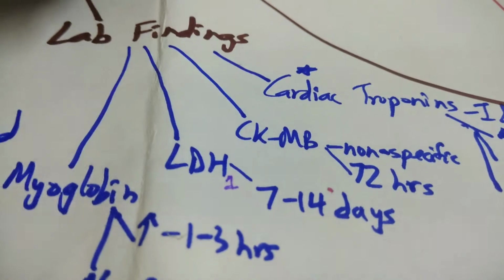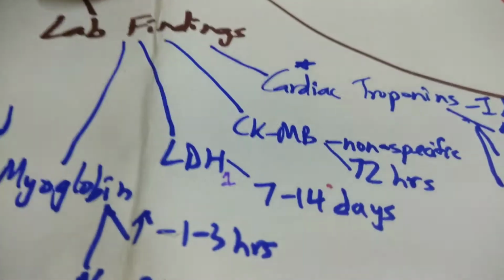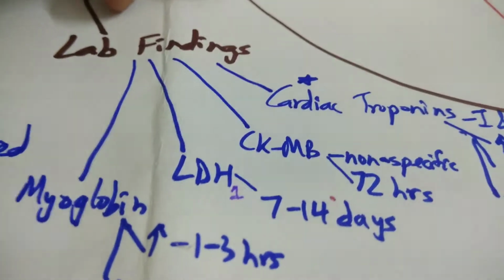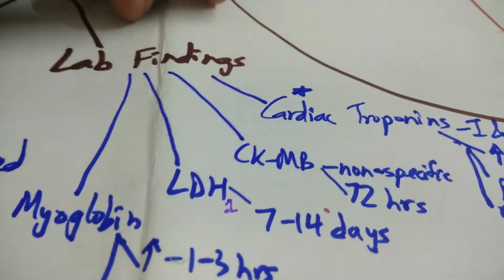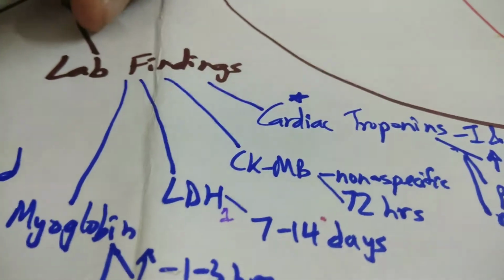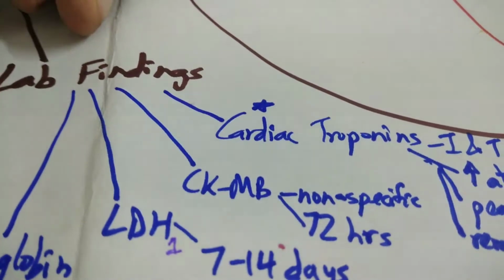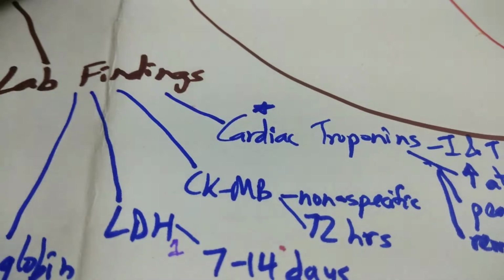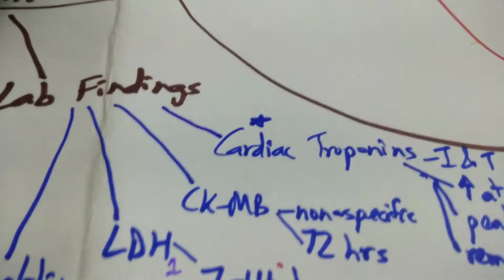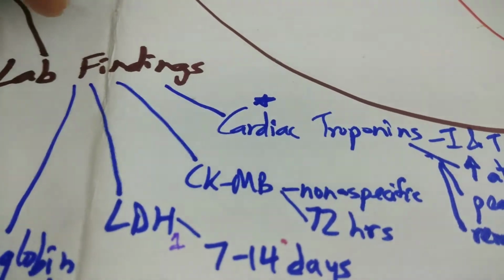Then LDH1 has to be analyzed. You don't look at total LDH because it can be secreted by other parts of the body, pretty much everywhere else. So you look at LDH1 because this is more cardiac specific because it's present within the cardiac cells. And this lasts for 7 to 14 days. Then there's creatine kinase MB. This is found in the skeletal muscles, brain, and the myocardium. So it's non-specific and it's elevated for 72 hours.